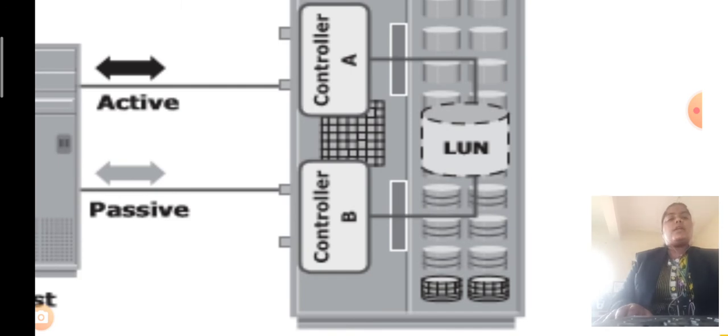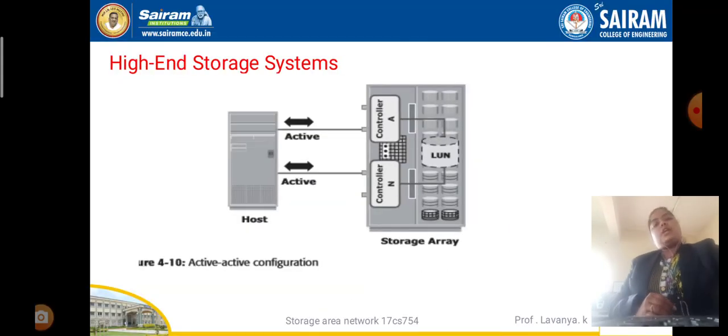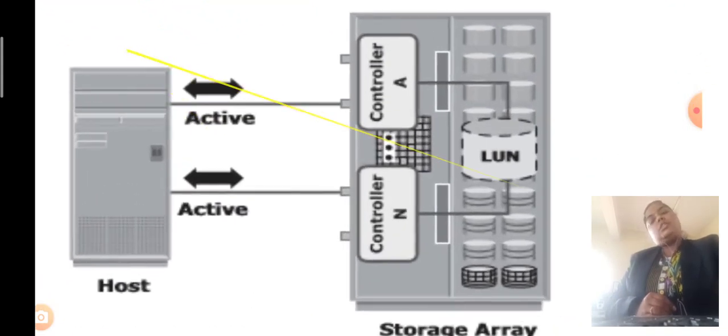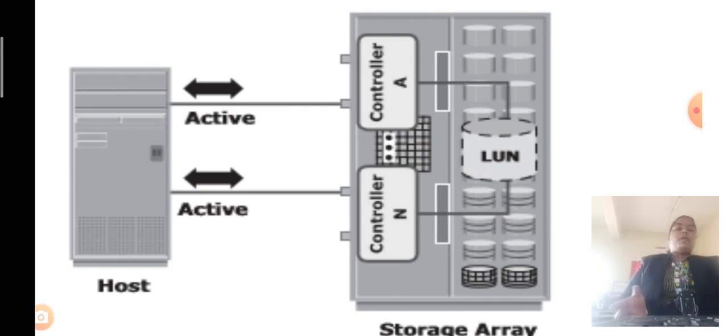In the active and passive array, it knows the connections, which line should be active, and only then it is going to send the data from that particular controller. Here in this diagram, controller A should be active, so that it can receive and send the data from storage array to host.